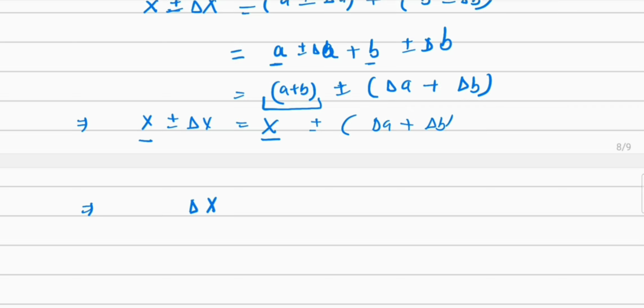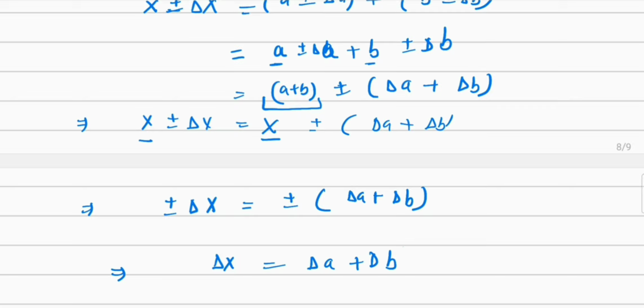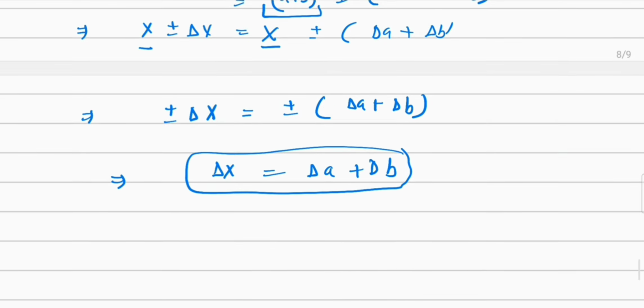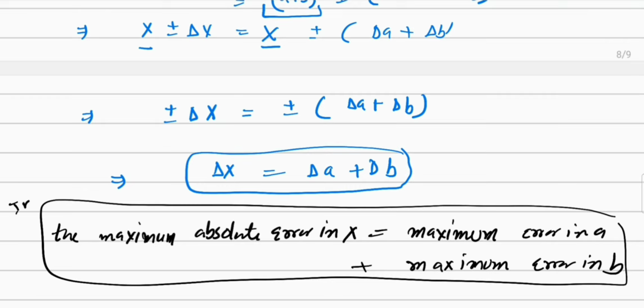We get plus minus delta x is equal to plus minus delta A plus delta B. So this implies that delta x is equal to delta A plus delta B. The maximum absolute error in x is equal to the maximum absolute error in A plus the maximum absolute error in B. And this is important to note.